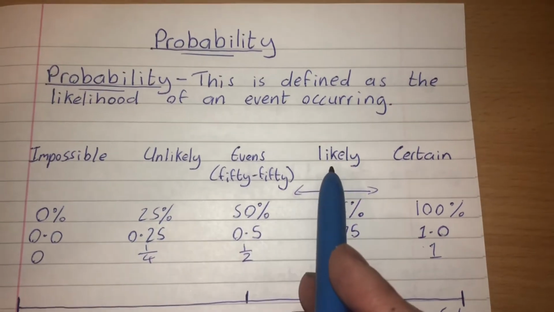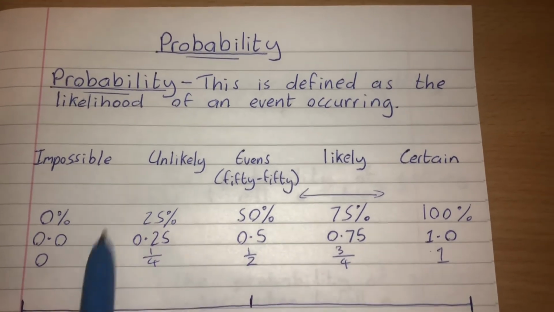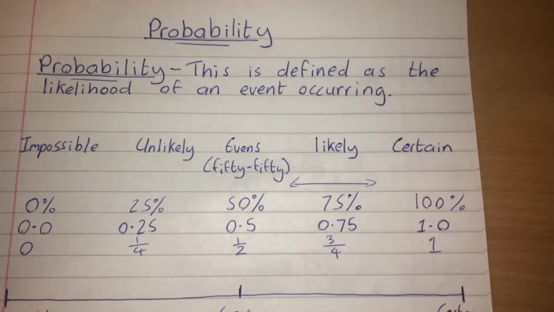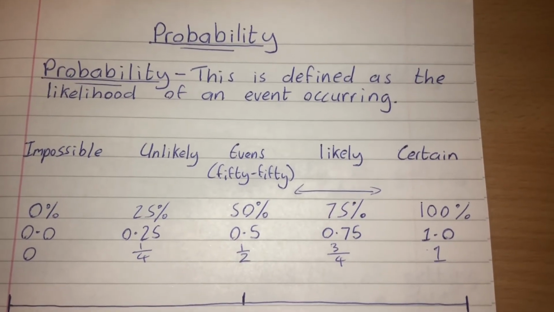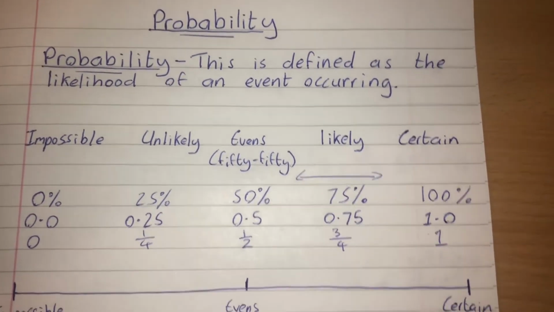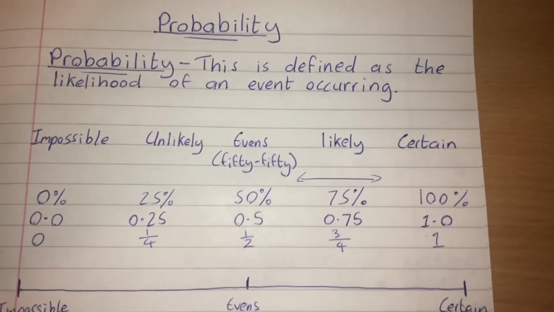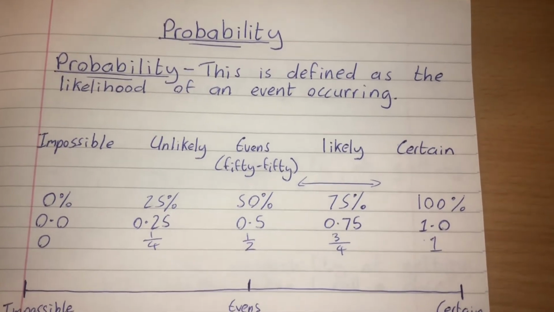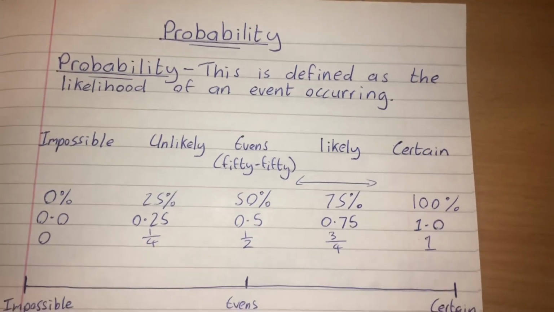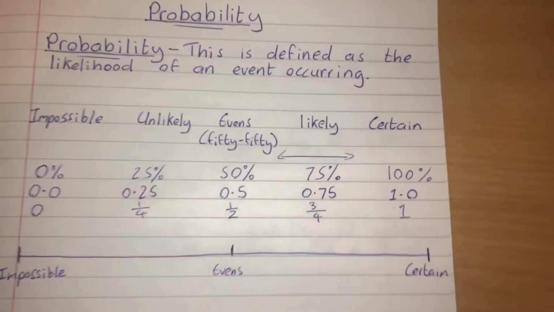The words unlikely and likely, on the other hand, are quite vague in their meaning. Unlikely could be anything from very unlikely. If I talked about the probability of winning the lottery, it is an extremely unlikely event to happen, but of course it could happen. It's a 1 in a million probability. But I could also use that word unlikely to describe, say, rolling a dice and getting a 5. There's one 5 on a dice, so there's a 1 in 6 chance. It's unlikely in one go I would get a 5, but I wouldn't say getting a 5 on a dice is anywhere near as unlikely as winning the lottery.